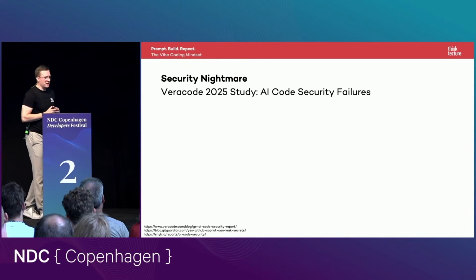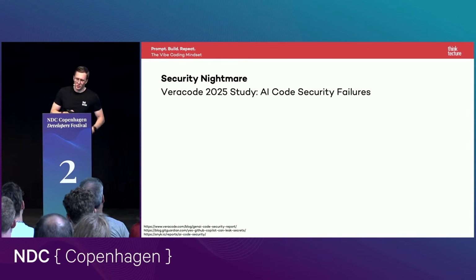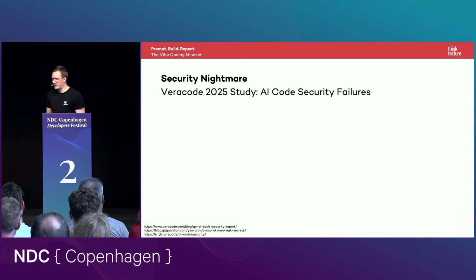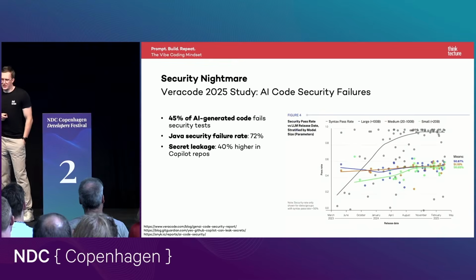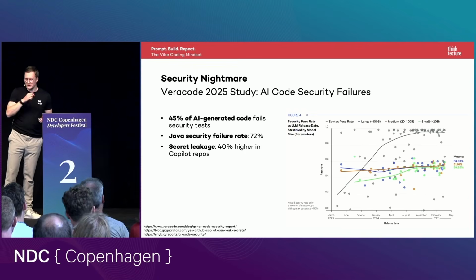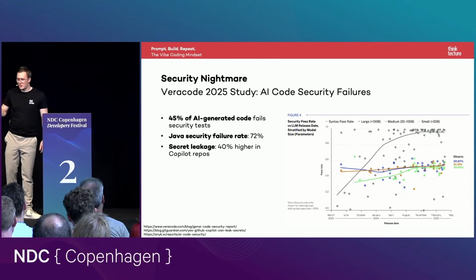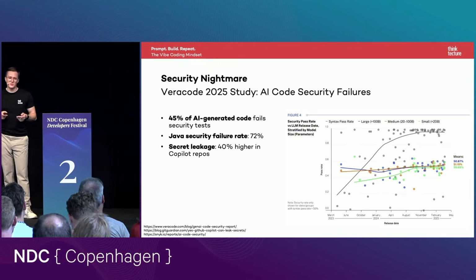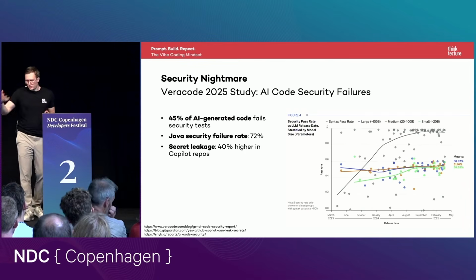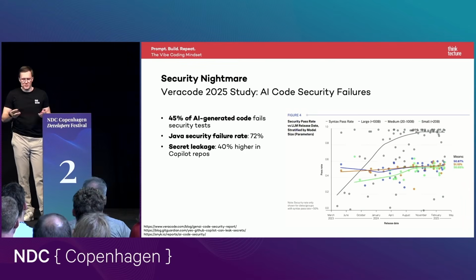More bad numbers, security nightmare, because there are so many tools out there that claim with help of AI they can generate more secure code. So I found it interesting to take a closer look. And this is the newest study from Code. And when you take a look into this slide, you can see from left to right, they benchmarked multiple LLMs over time. So when a new LLM was released, they benchmarked it with the same benchmark.